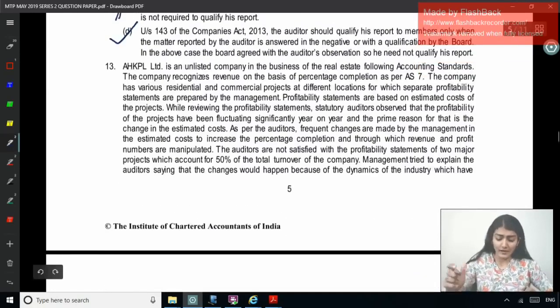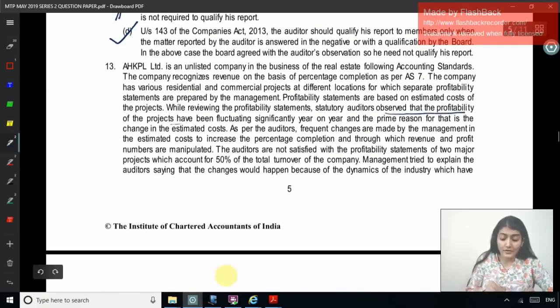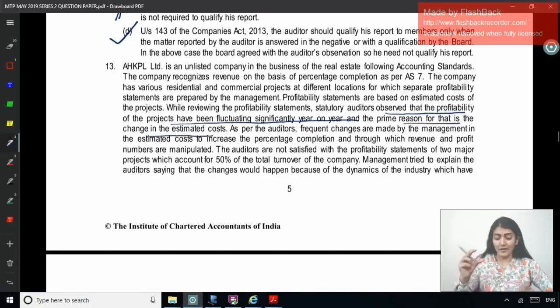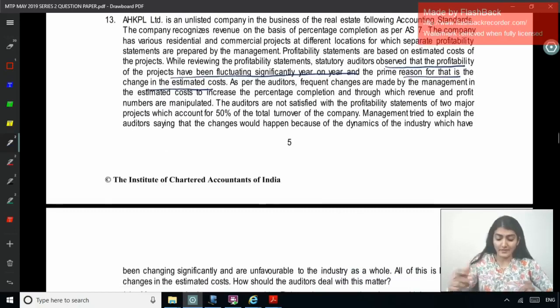Right, so what does it say? Well, the statutory auditors observe that profitability of the projects have been fluctuating significantly year on year, and the prime reason for that is the change in the estimated cost. Right, so because they are not able to ascertain the cost, there are a lot of frequent changes, right, to increase the percentage completion.